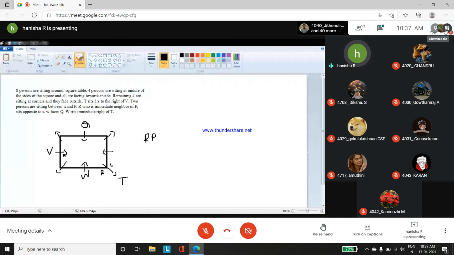R, who is the immediate neighbor of P, sits opposite to S. So R is sitting opposite to S. If I place R here, you have V in the opposite. You can't change V. R is opposite to S and R and P are sitting together. The only remaining person is U, who will come here. And two persons sitting between U and P is also satisfied. So the correct seating arrangement, starting from Q in the clockwise direction, is Q, R, P, T, W, S, V, and U.